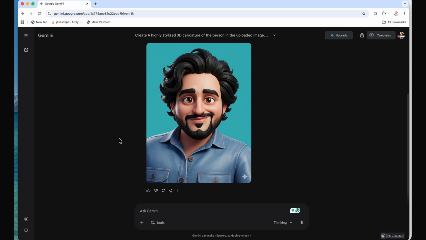Okay, now you can see it has created this cool caricature of mine, and you can also create your own 3D caricatures and tag us on